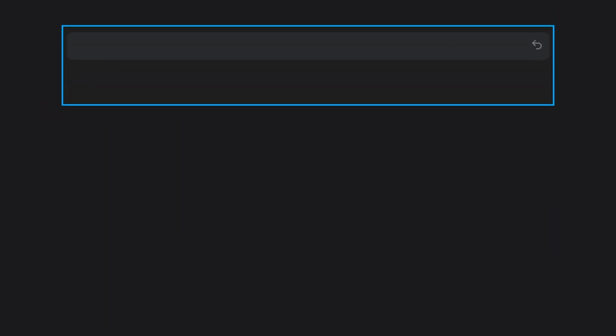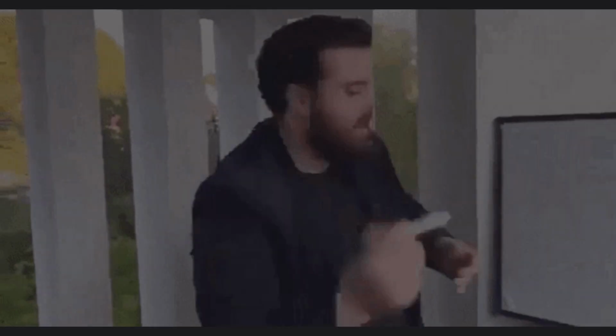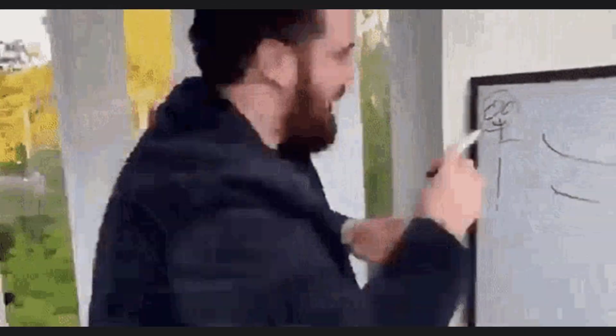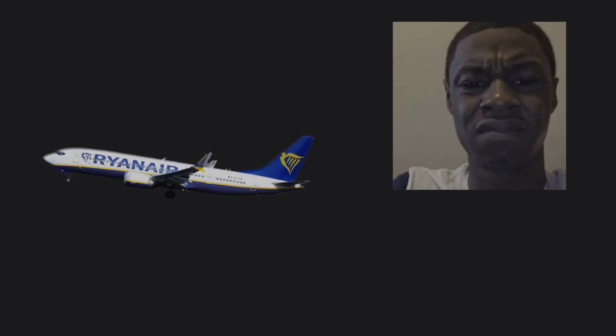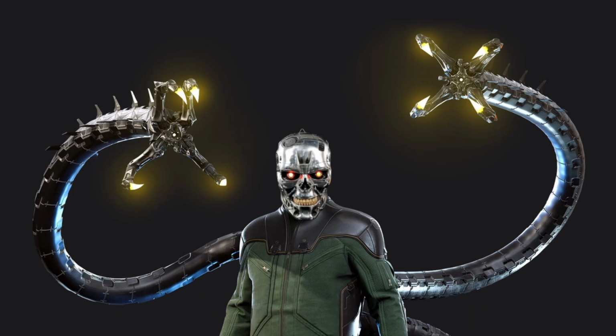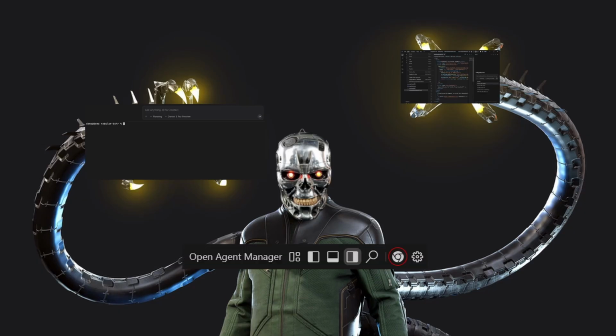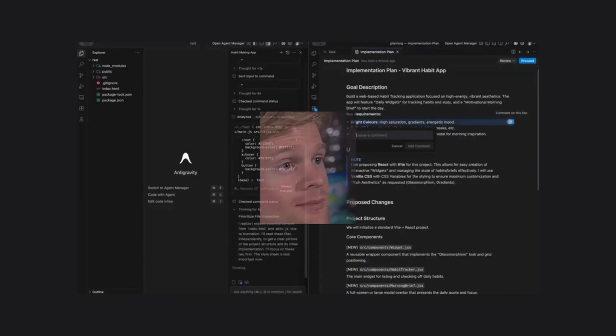You give a high-level prompt like, build me a TikTok clone for dogs. And the system doesn't just start hallucinating Python. It creates a plan artifact, a step-by-step breakdown of how it's going to build the front-end, back-end, and database. If the plan looks like garbage, you tell it to fix it before it writes a single line. Once you approve, the agent takes over the terminal, the editor, and a built-in browser.